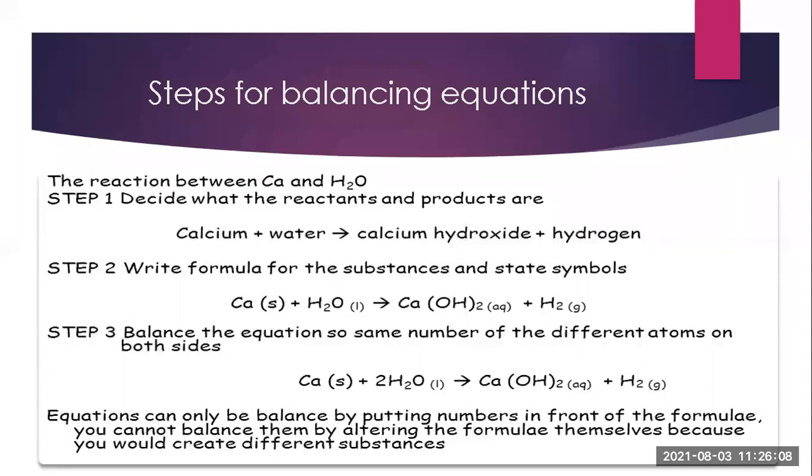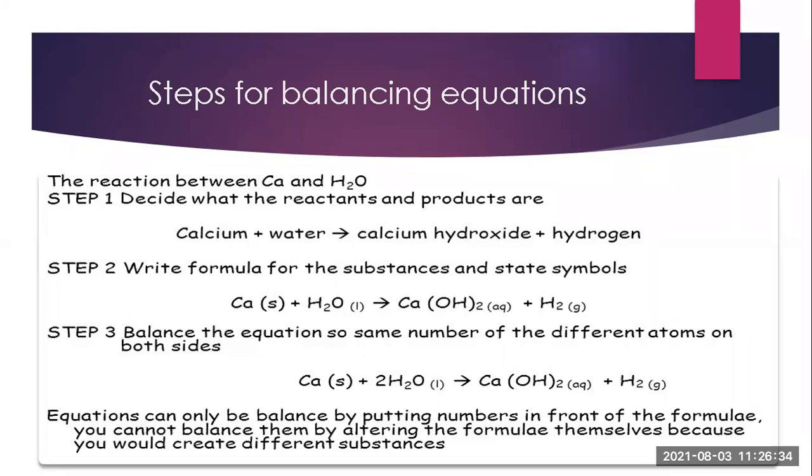So here, state symbols mean whether it is in liquid state, aqueous state, gaseous state, or solid state. Now calcium is in solid state and water is in liquid state. So they combine. Here, with the help of formulas, whatever we had with us, that is calcium and water, is written on the reactant side, and after that we get the product on the right hand side, that is Ca(OH)2.